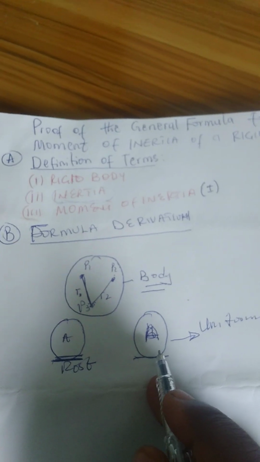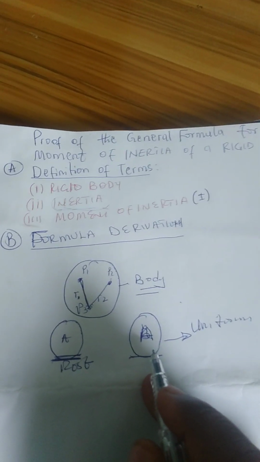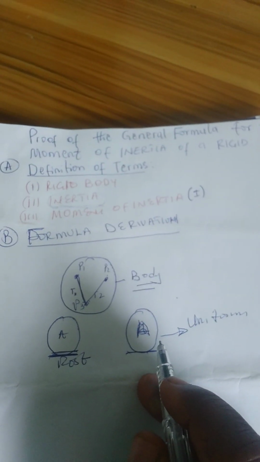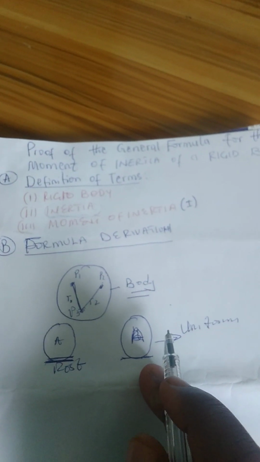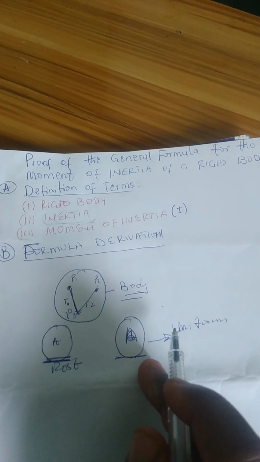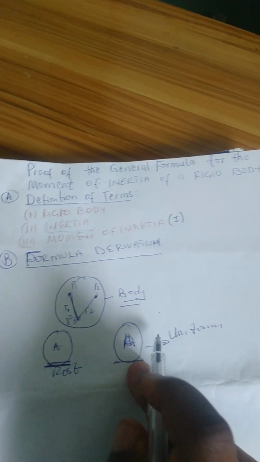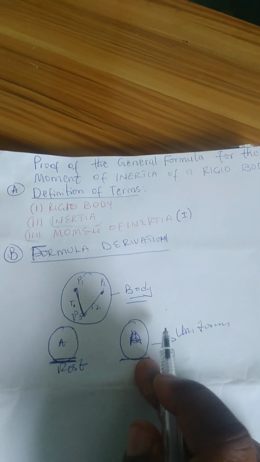So for instance, if you want to start a vehicle in the morning, you discover that the vehicle will jerk. That means it's trying to resist being moved from that position. That is the inertia of a body at rest. Now, if the car is moving already and you apply the brake, the vehicle will not stop immediately. It tends to continue to move. So the tendency of a body to remain at rest, or the tendency of that body to remain in motion, is what is called inertia.